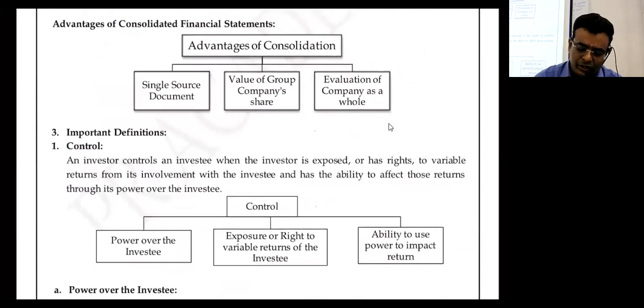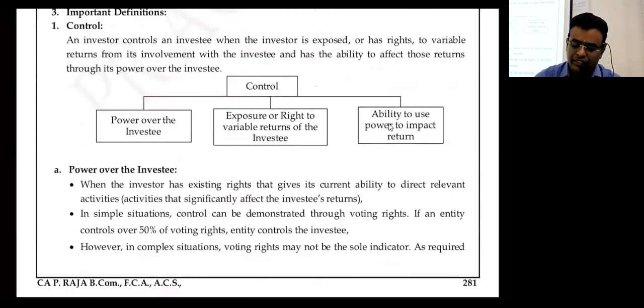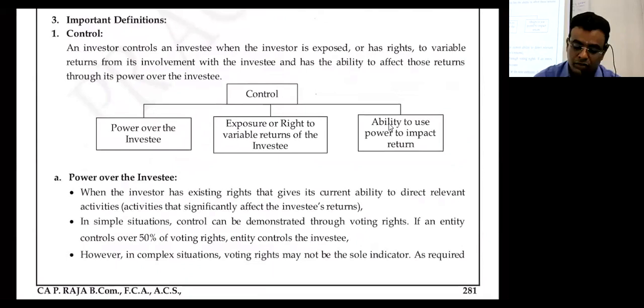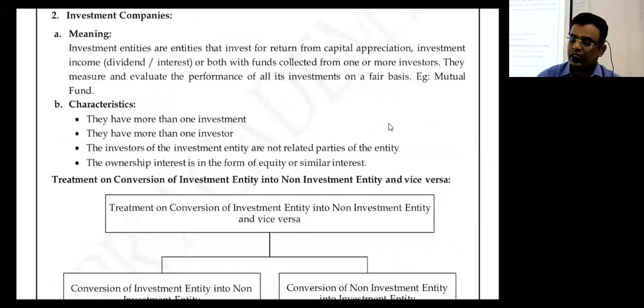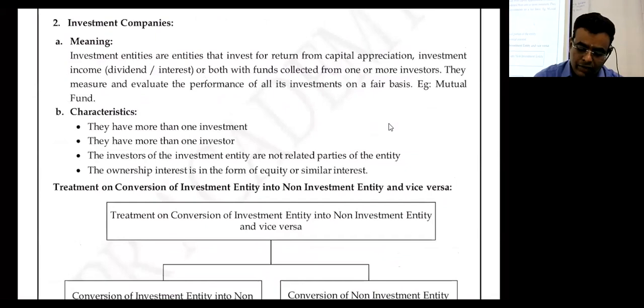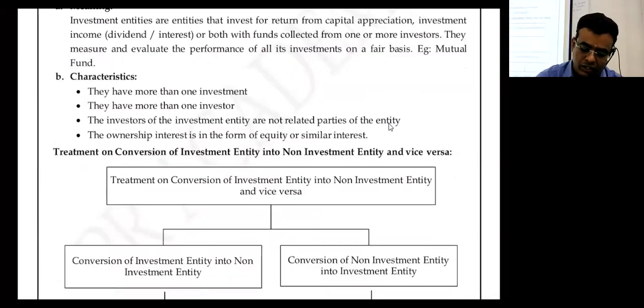Advantages, you can go through it yourself. The important definition is control. At par with ICAI and other author material, even I have printed material. But when it comes to the classroom, I will never touch that part first. I hope you're clear. Control comes in 3 ways. That I will discuss in detail later on. Investment entities, this also I will cover later on.